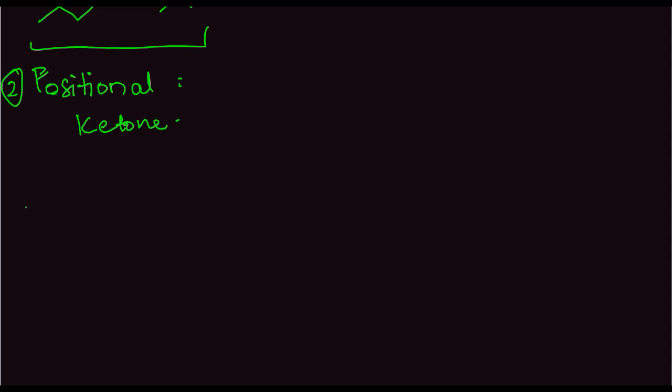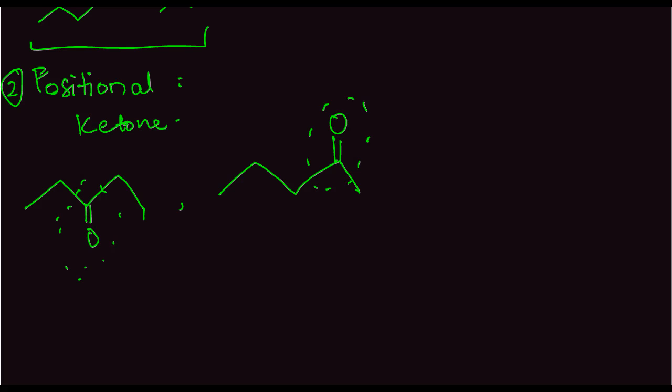We have this thing, and we have a ketone here. Also, we have this thing, and we have the ketone here. So these are positional isomers. The position of the functional group is different in these two cases.